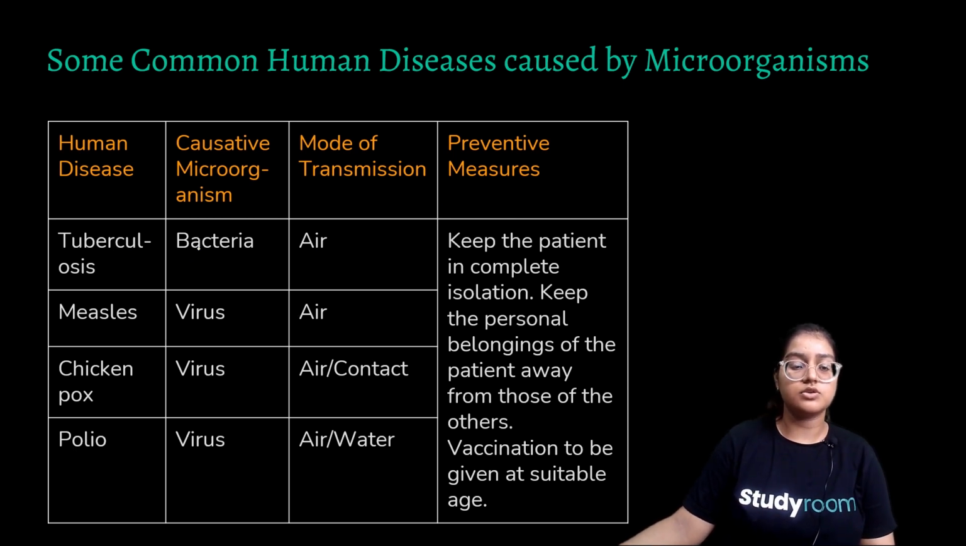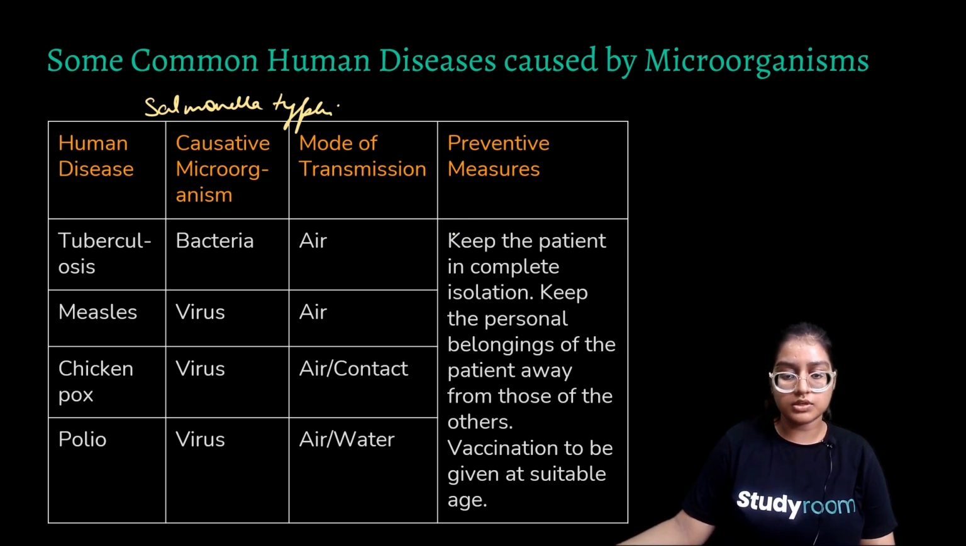So tuberculosis is caused by bacteria, Salmonella typhi. It spreads through air and ice. And this is the preventive measure for all four. So first we'll go through these four again, and then we'll be discussing preventive measures.